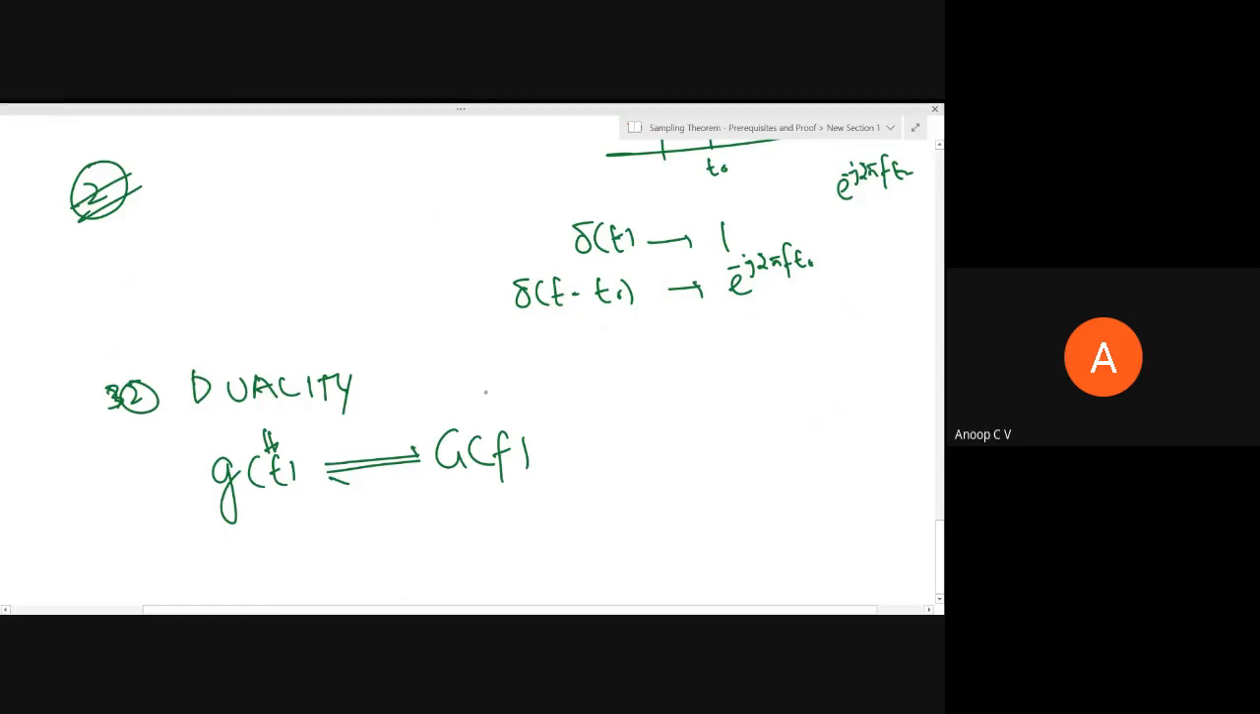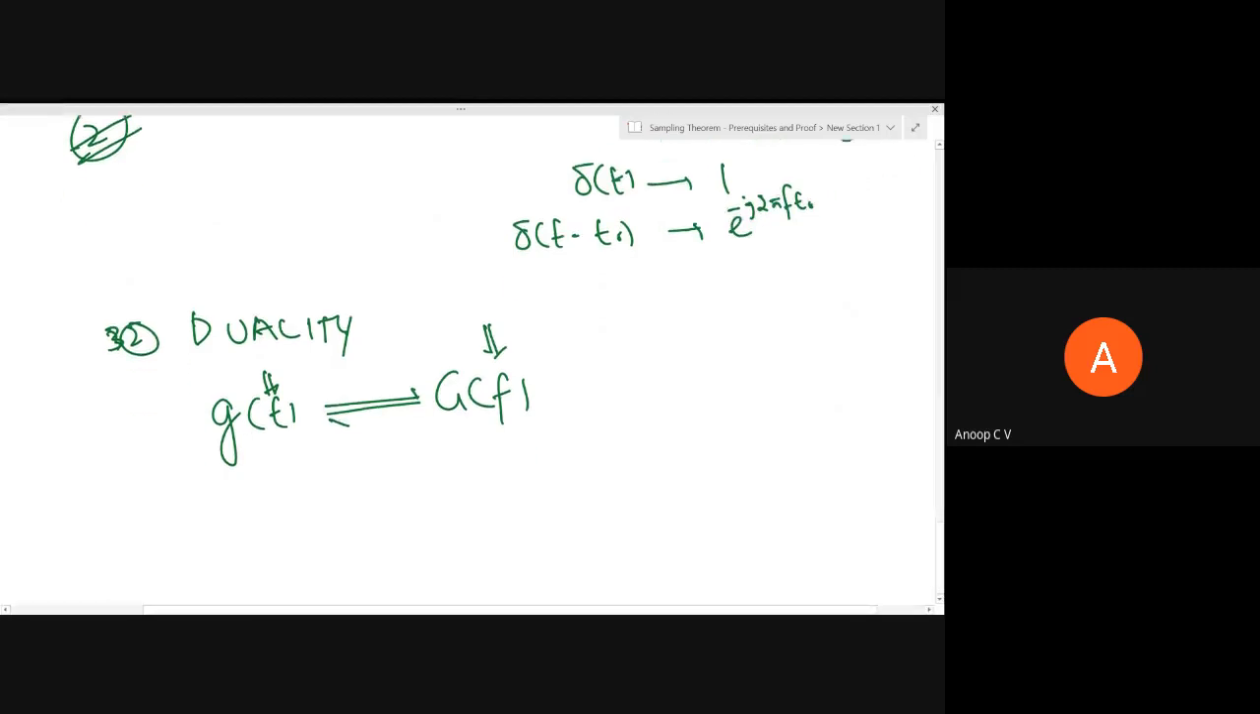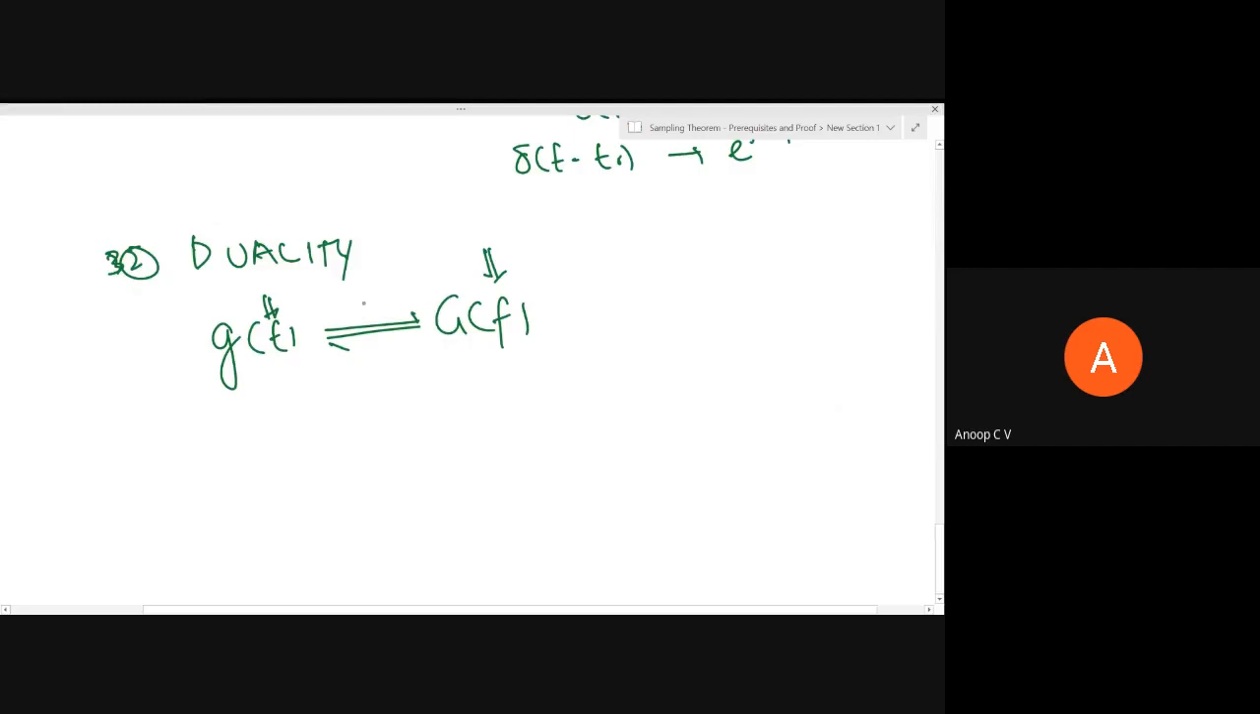And what do you mean by G of f? G of f is a function of f, right? It will have f in it as its variable. So now small g of t is the Fourier transform of G of f. So what will be the Fourier transform of capital G of t? Capital G of f was a function of frequency. In that, if you replace f with t, it will become a time domain function.